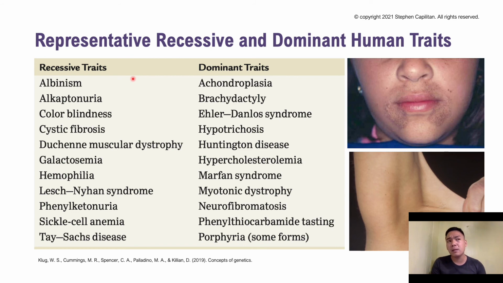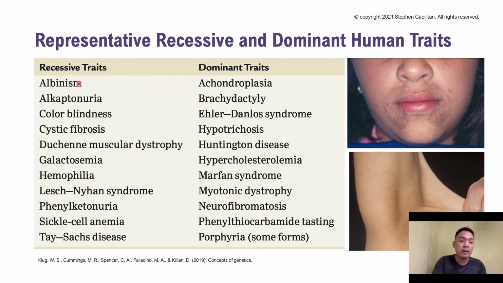Nevertheless, when many independent pedigrees of the same trait or disorder are analyzed, consistent conclusions can often be drawn, and it is shown here in this table, the recessive and dominant traits, classifying them as either recessive or dominant.